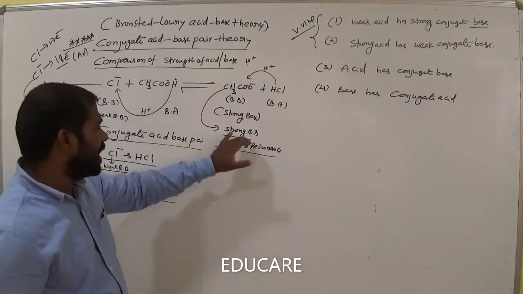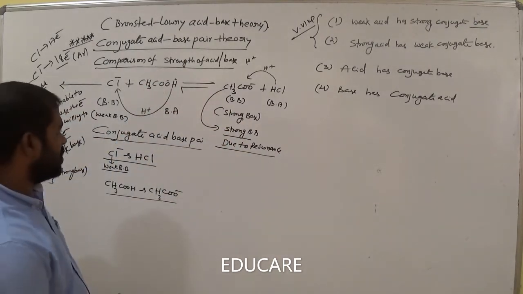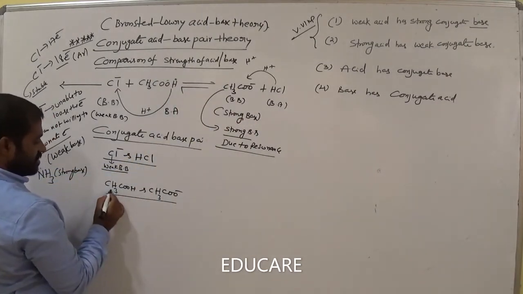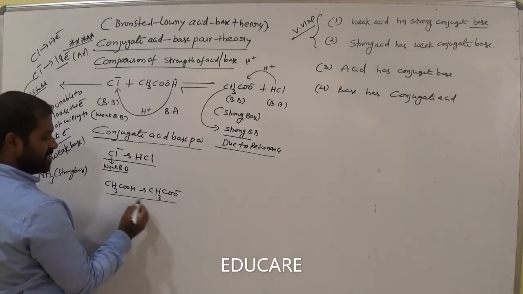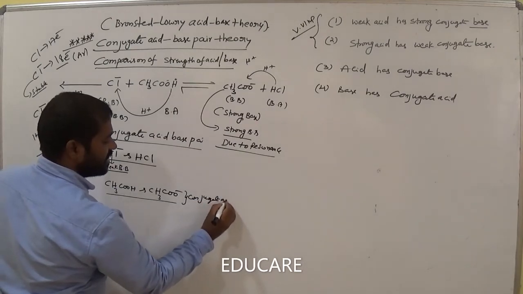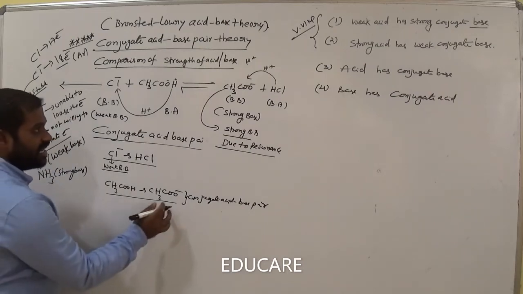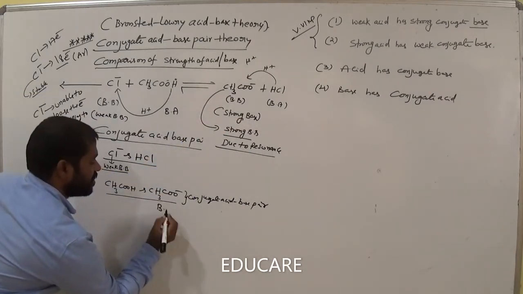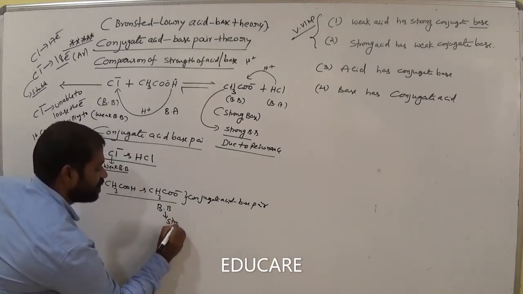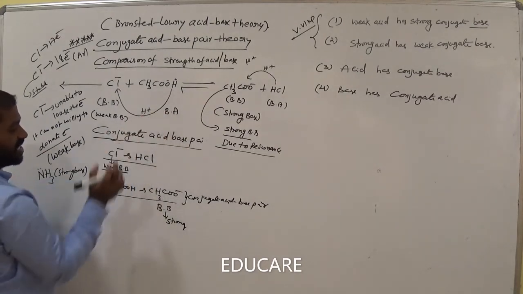Strong base means a strong base has a weak conjugate acid. So what are the conjugate acid base pair regarding these two? CH3COOH and CH3COO minus. These two are a conjugate acid base pair. Am I right? Is it clear? Why? Because both differ by a single proton. Acetate ion is a Bronsted base, and a strong one. Okay. Now this one is called a Bronsted acid.